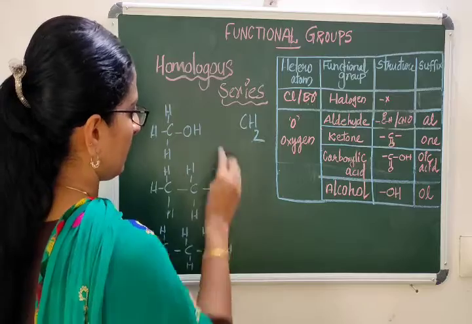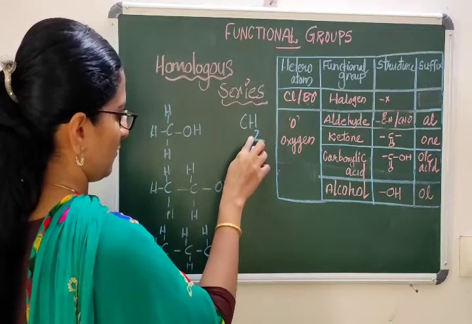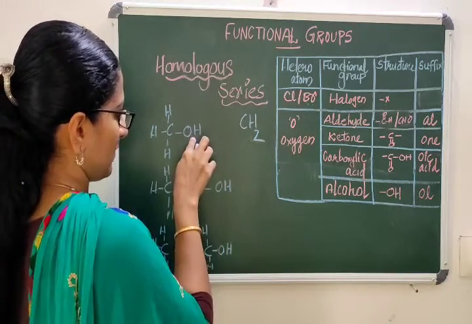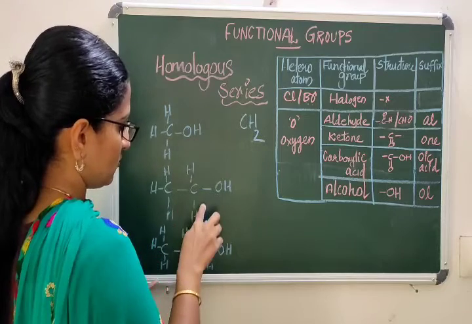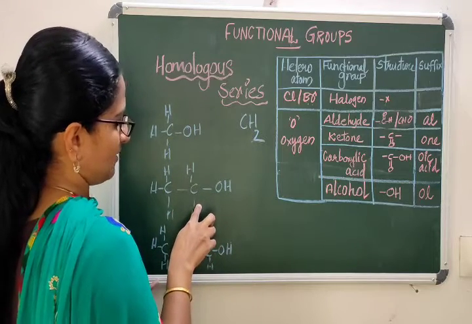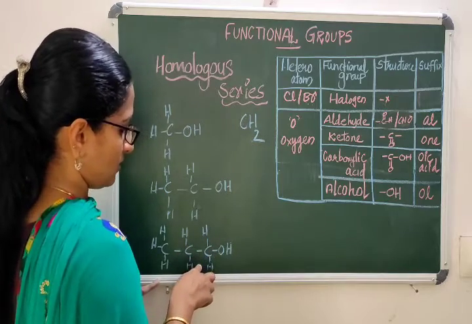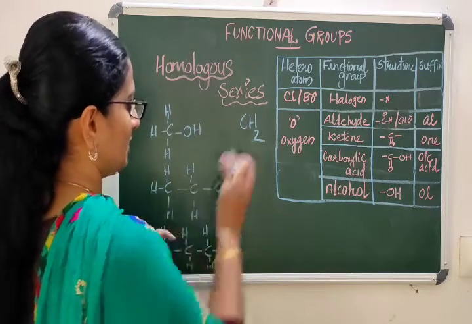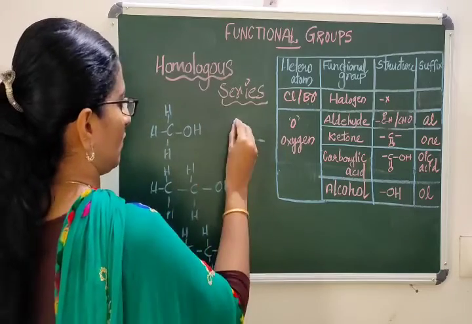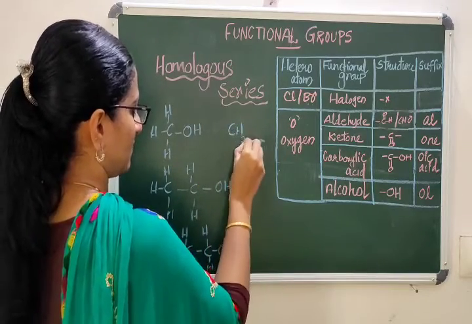In this series, what is the difference? Here you can see when methanol turns to ethanol, one CH2 has come extra. When it turns to propanol, one more CH2 has come extra.